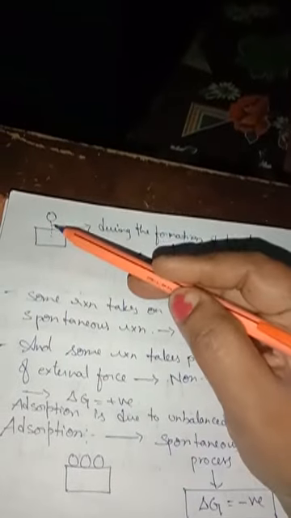During the formation of this bond, they will be releasing some energy. When they release energy, that means the reaction is exothermic, isn't it? It will be exothermic. Between these two particles the bond has to be formed, then only they are going to settle over the surface.